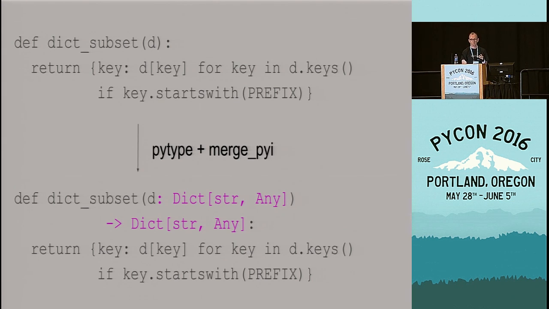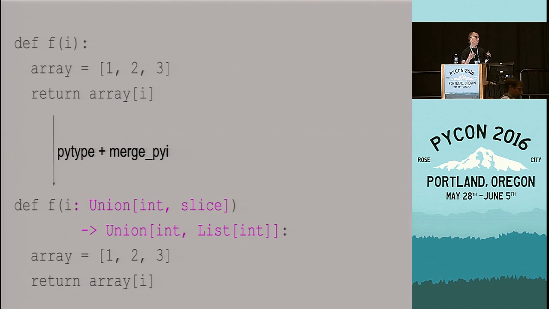Thank you. So hopefully quick one. On the int slice one, you're using unions on both the parameter and the return type. Have you looked at using the overload capability at all to match up the particular input types with the particular output types? Yeah, I don't have any slides for that, but we definitely do that. So if we find out that one possibility is that this function, yeah, like the int slice example, we do have versions of the code that just splits that into 2 functions, and you get the int version and the slice version. And that's sometimes useful to get more concrete results when you do type inference.